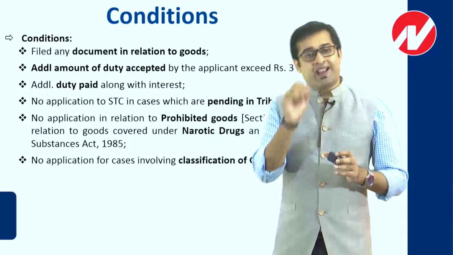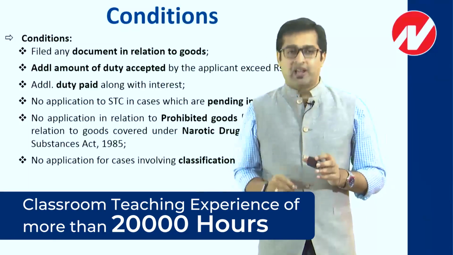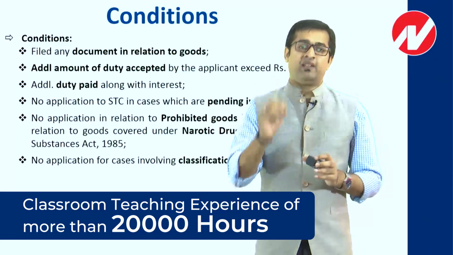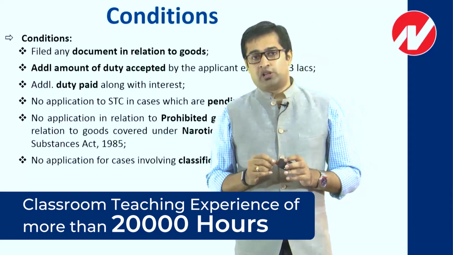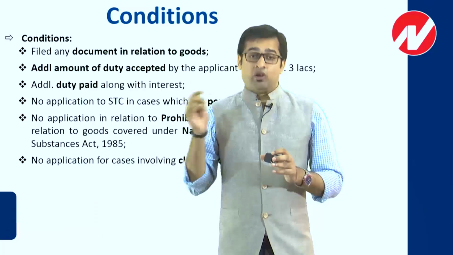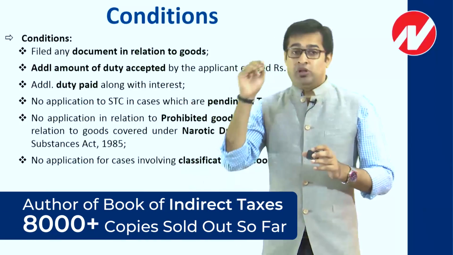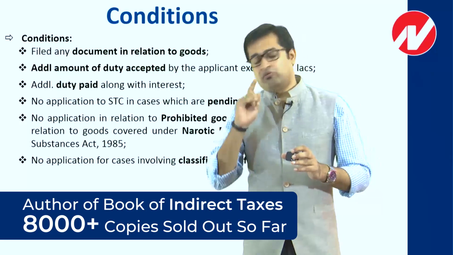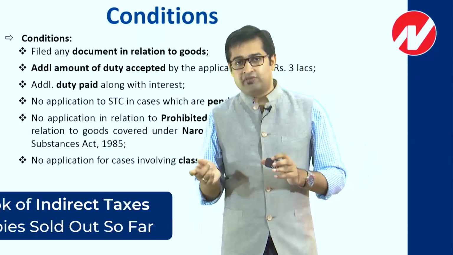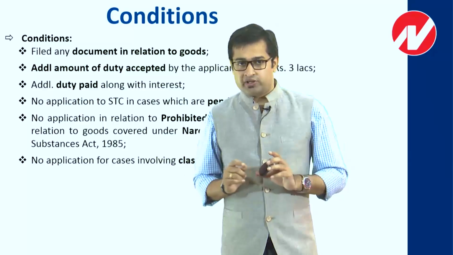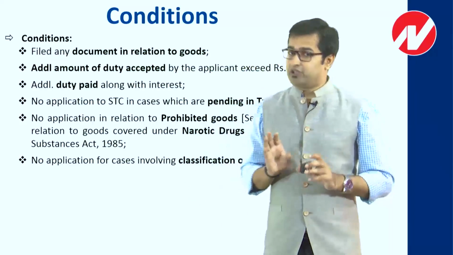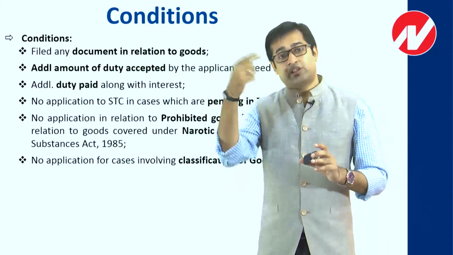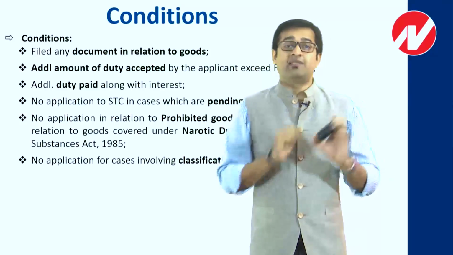ACCA was following MRP for calculating excise duty, even if it was selling goods to an institutional consumer. And along with that, the department was of the opinion that yes, the correct method of valuation is not MRP, it is transaction value. So the department served a notice. Now this involves a valuation perspective. So can ACCA apply to the settlement commission for that? So yes, the answer is yes.